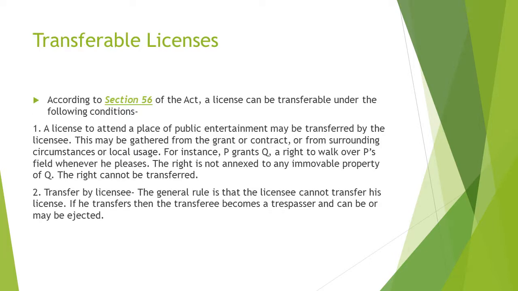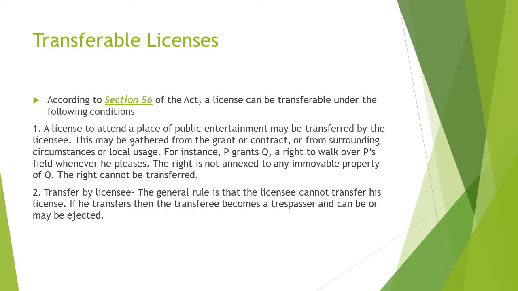Transferable license. Section 56 of the Act deals with transferable license. A license can be transferable under the following conditions. First, a license to attend a place of public entertainment may be transferred by the licensee. This may be gathered from the grant or contract or from surrounding circumstances or local usage. For example, P grants Q a right to walk over P's field whenever he pleases. The right is not annexed to any immovable property of Q. The right cannot be transferred.